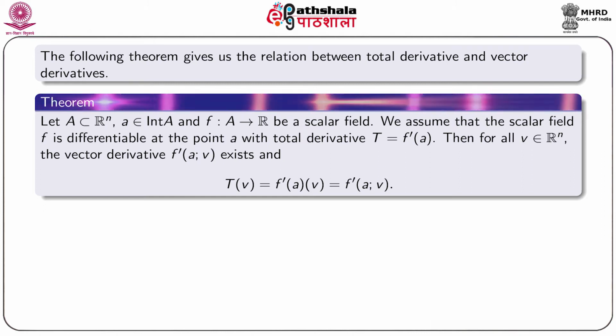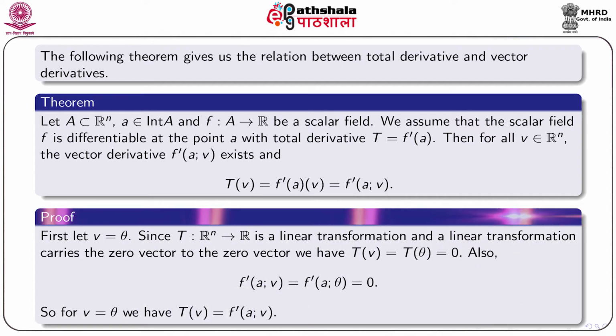Let A be a subset of Rn, a is an interior point of the set A and f is a scalar field defined on the set A. We assume that the scalar field f is differentiable at the point a with total derivative T equal to f'(a). Then for every v in Rn, the vector derivative f'(a, v) exists and T(v) equal to f'(a) operating on v equal to f'(a, v).